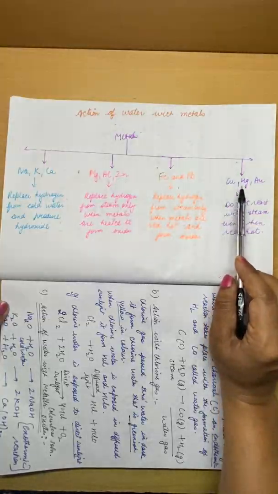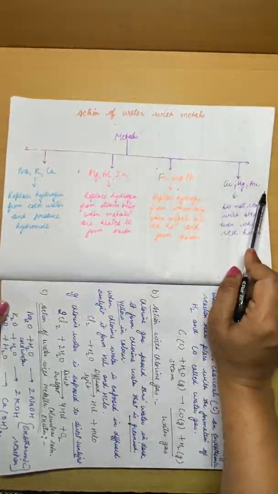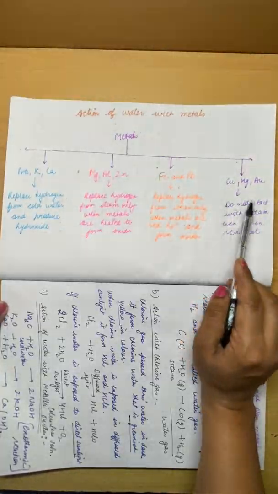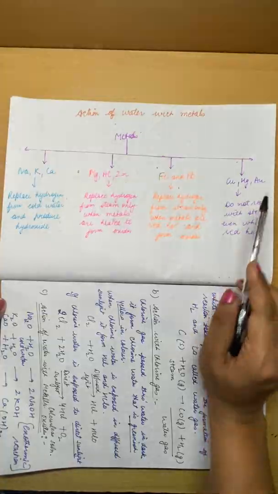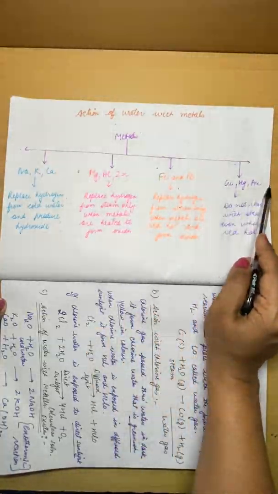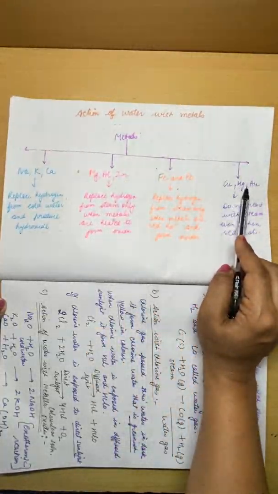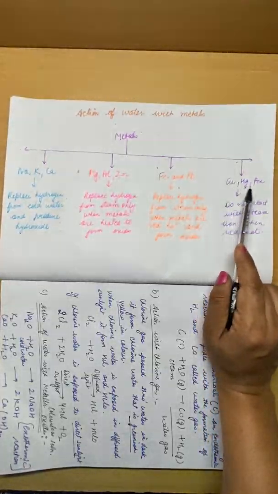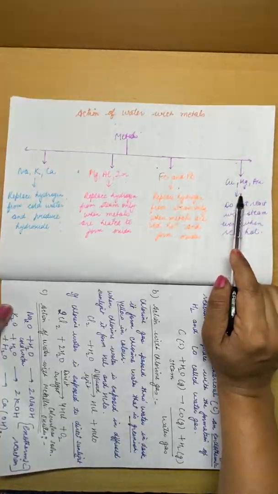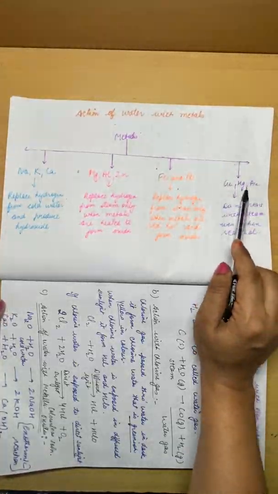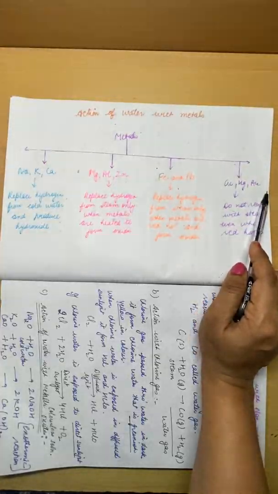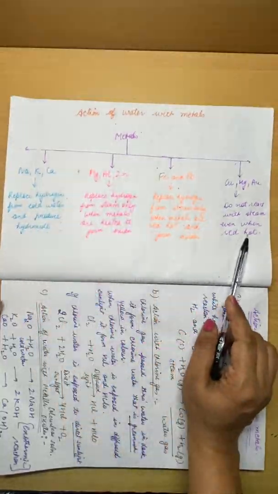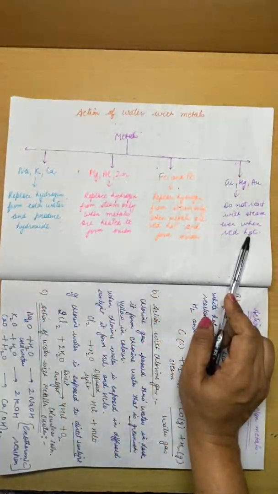Next series of metals are copper, mercury, silver and gold, right? These metals do not react with cold water, hot water or steam, because they are very strong and very hard metals. So even if we make them hot, they still don't react with water, right? They do not show any reaction with water. The water may be normal water, steam or hot water. So this topic is a quick recap of what we have done in the last class.